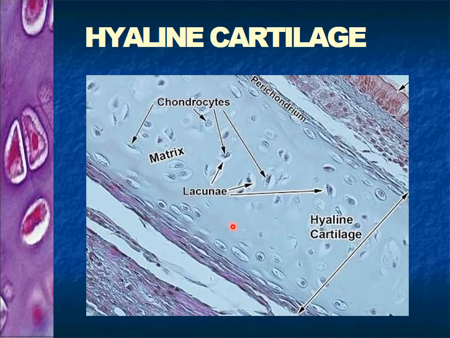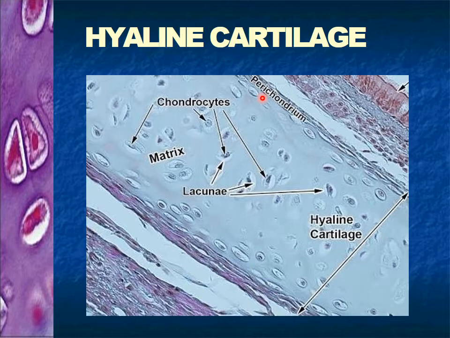So this medium which you can see in this diagram is the ground substance, and the fibers and the cells are called the matrix. So this is the matrix and this one is the ground substance. Any cartilage is covered by a thin layer of connective tissue which is called perichondrium. Peri means around, chondrium means cartilage.